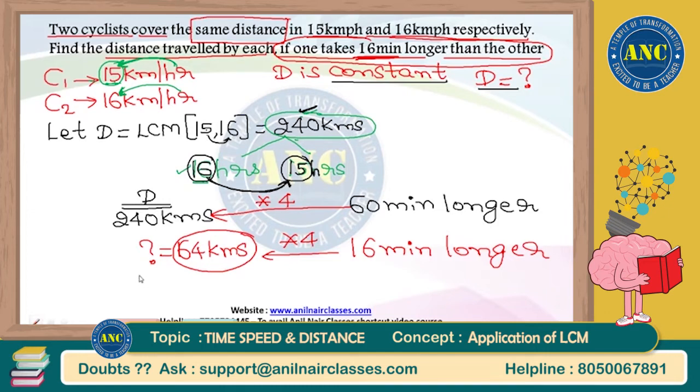But if you take any other number which is not a multiple of 15 and 16, suppose you take 220, now think logically, Prabhudas. 240 divided by 15 is 16. 16 is a whole number. A whole number is very easy for me to solve. But 220 divided by 15 is a fraction. 220 divided by 16, that also is a fraction.